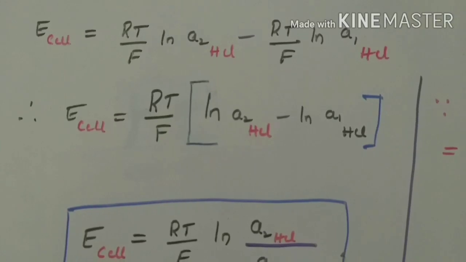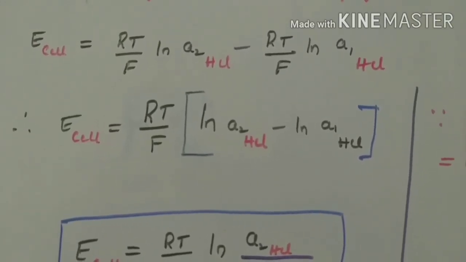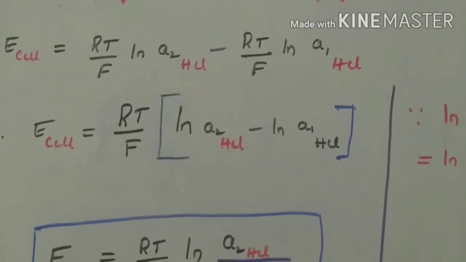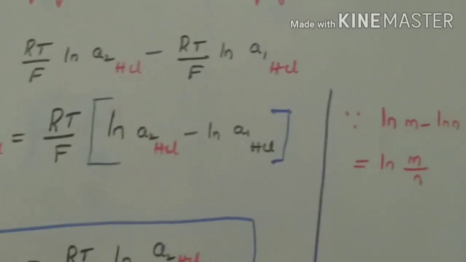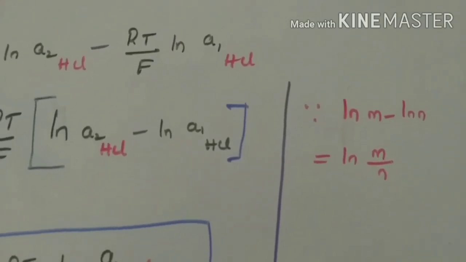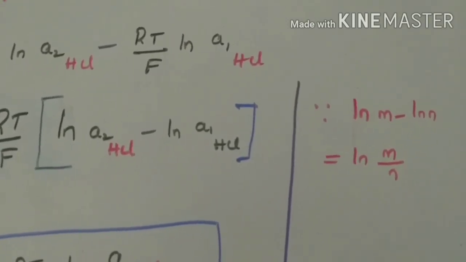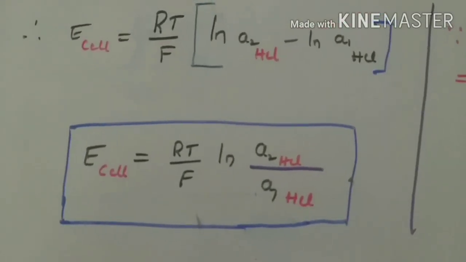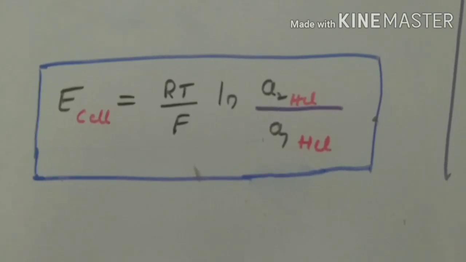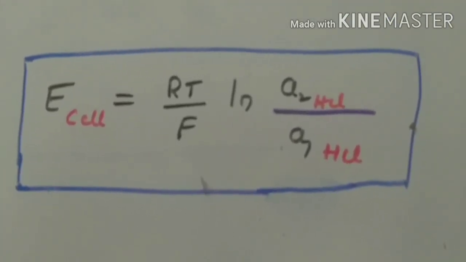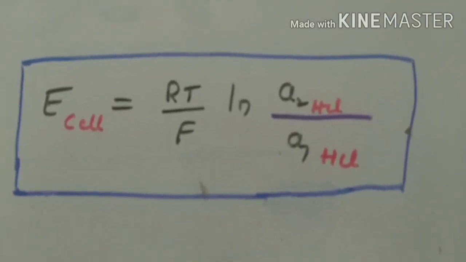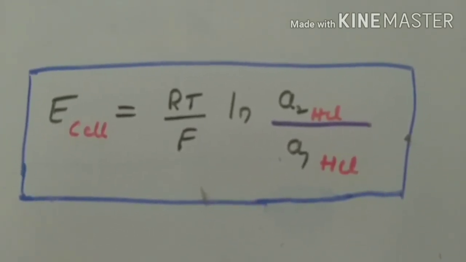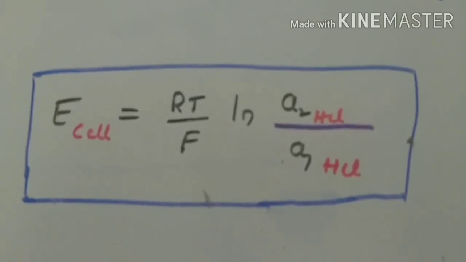Therefore, if we consider RT by F as common, then the leftover term is ln a₂ HCl minus ln a₁ HCl. This looks like ln M minus ln N, which can also be written as ln M by N. Then the final equation becomes E_cell is equal to RT by F ln a₂ HCl by a₁ HCl. So, to check out the second type of electrolyte concentration cell with transference, please refer to the next video.